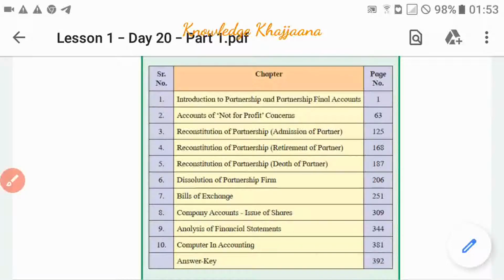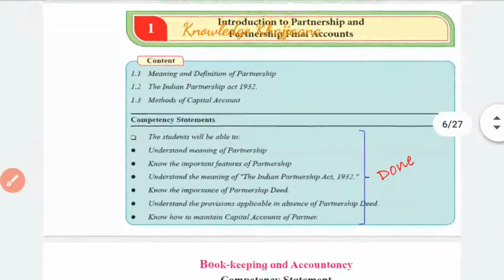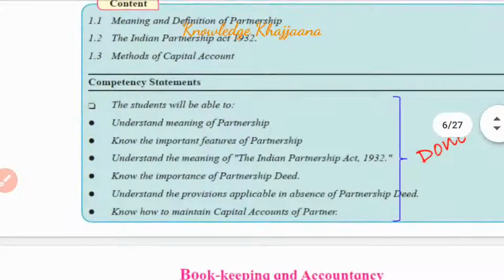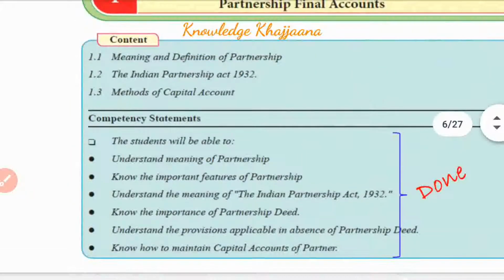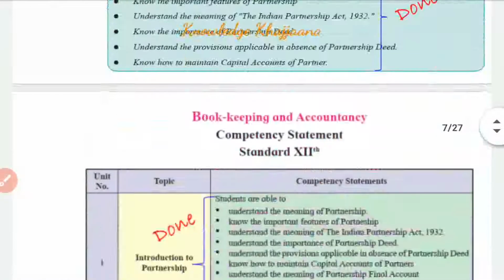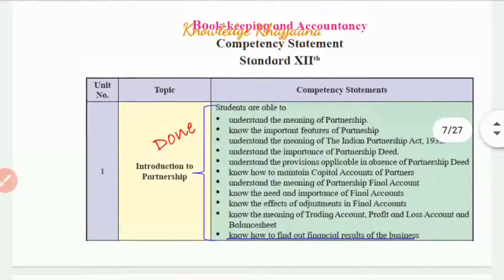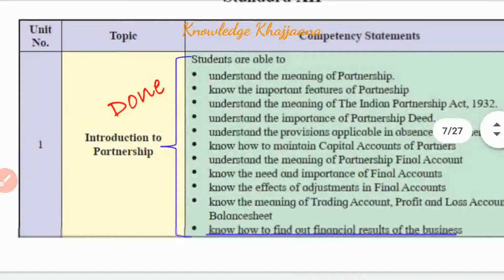What we have covered so far: we have covered these many competency statements as stated by the HSC Board. And what we are currently doing: currently we are learning how to find out the financial results of the business. Which business? Partnership business.